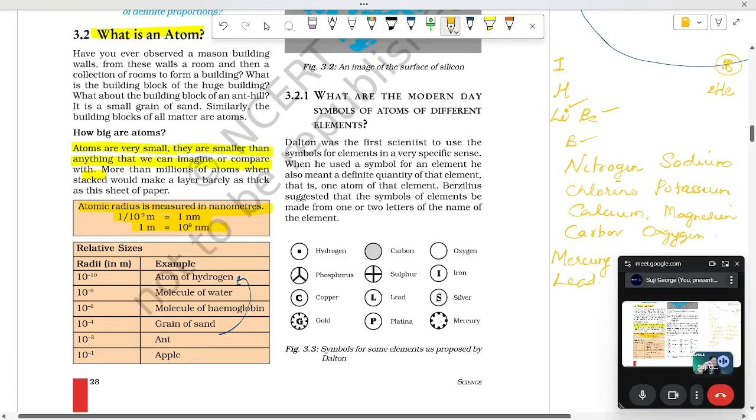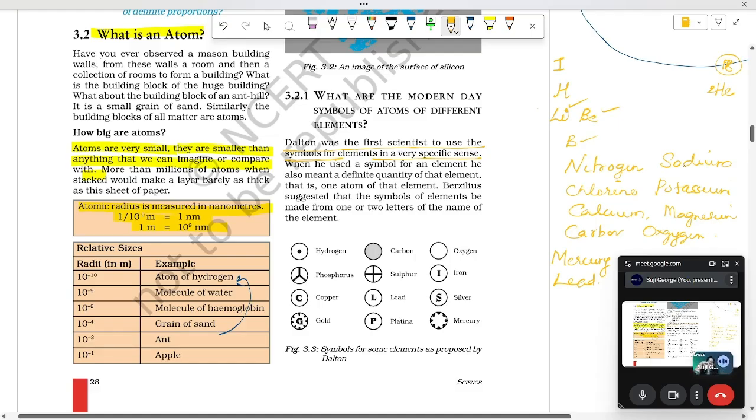So there are so many elements, and Dalton was the first scientist to use symbols for the elements in a very specific sense. Why do we have to use symbols? Because if we are doing an experiment, writing down the whole name, nitrogen plus oxygen giving nitrogen oxide, nitrogen dioxide, will take a lot of time.